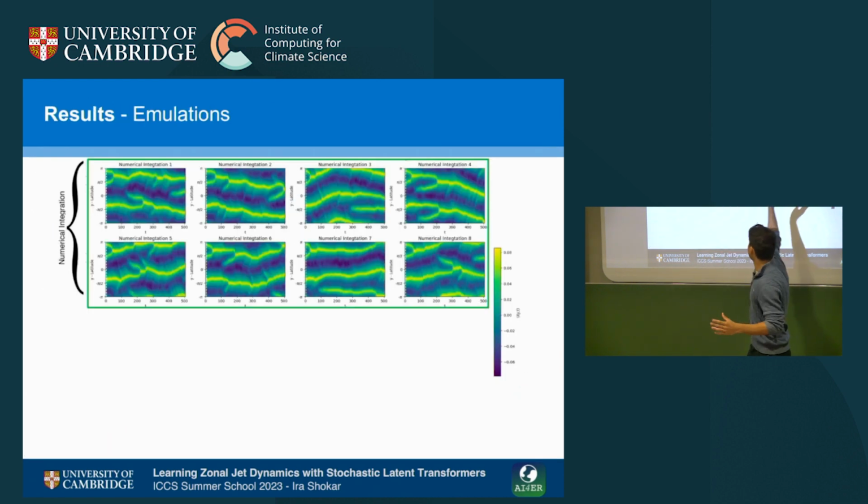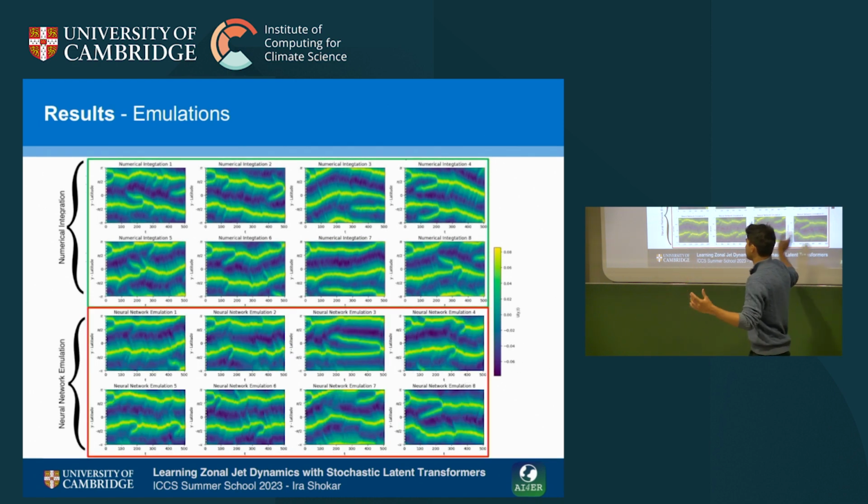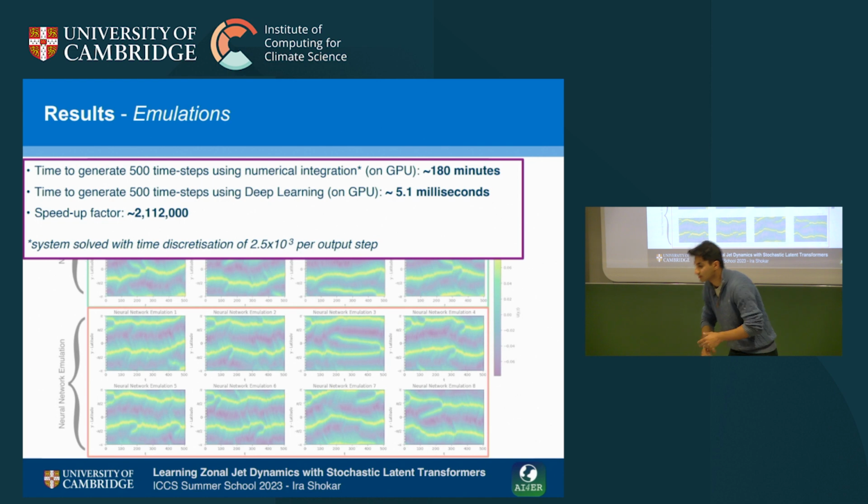So we have an ensemble here of latitude-time plots generated by numerical integration. And then these are the results from our neural network. And we can see that they're reasonably plausible. We see the dynamics that we expect. All of them have this merging event that we see coming up very shortly after the initial conditions. We see a nucleating event and merging events. But excitingly, it's so much quicker.